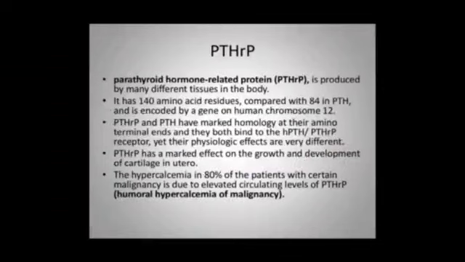Parathyroid related peptide, that is parathyroid related protein, is produced by many different tissues in the body. It has 140 amino acid residues compared with 84 in parathyroid hormone. It is encoded by a gene on chromosome 12. Parathyroid related protein and PTH have marked homology at their amino terminal ends, and they may both bind to the same receptor. Parathyroid related protein has a marked effect on the growth and development of cartilage in utero. Hypercalcemia in about 80% of patients with certain malignancies is due to elevated circulating levels of parathyroid related protein, which leads to humoral hypercalcemia of malignancy.